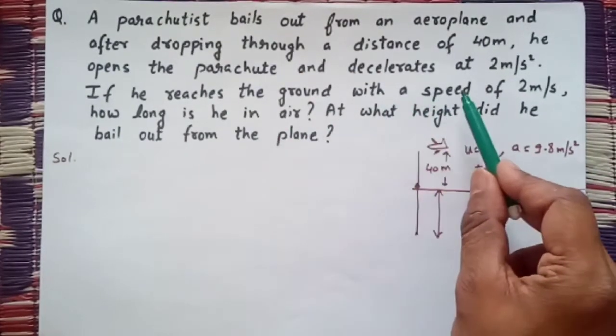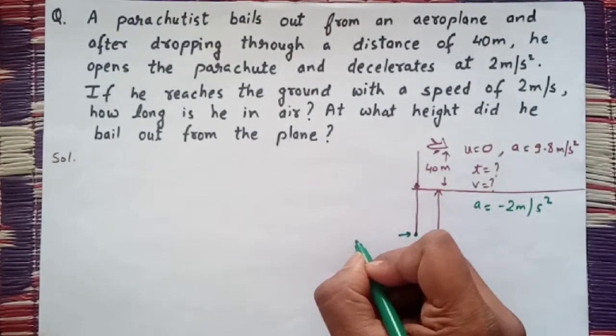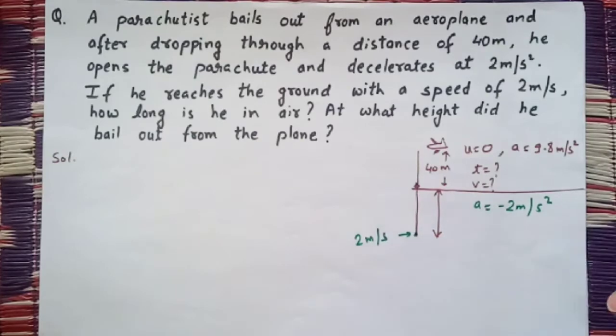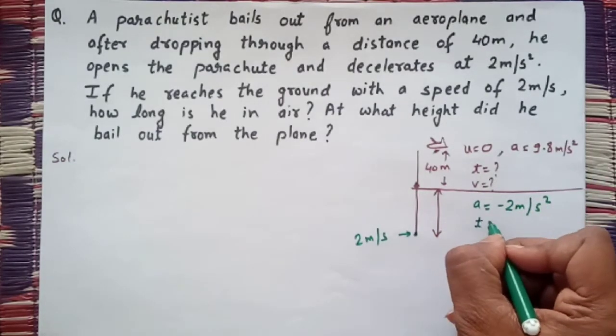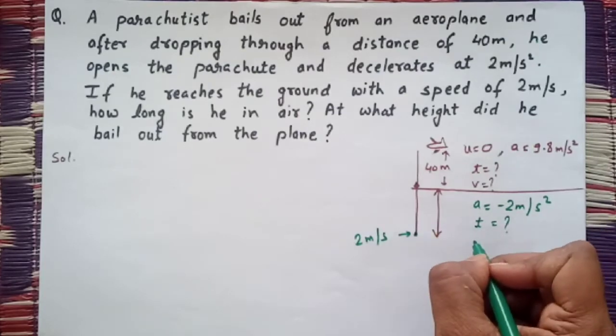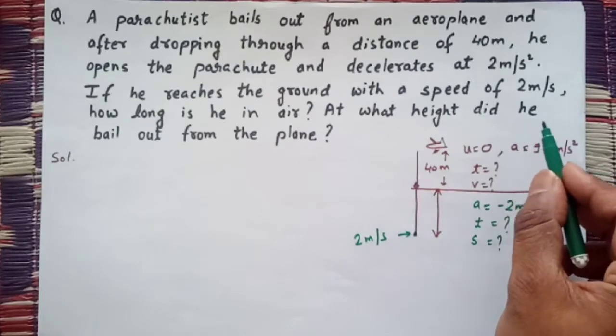If he reaches the ground with the speed of 2 meter per second, okay fine, here the speed is 2 meter per second. How long is he in the air? This time is also not given, and this distance is also not given. At what height did he bail out from the plane?